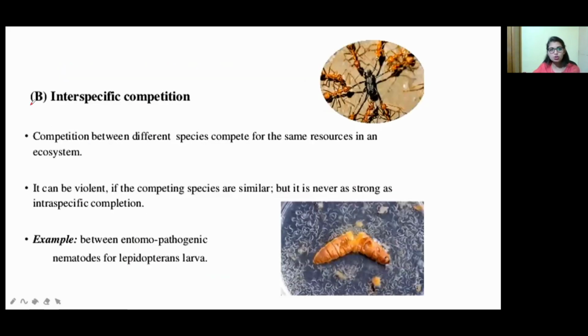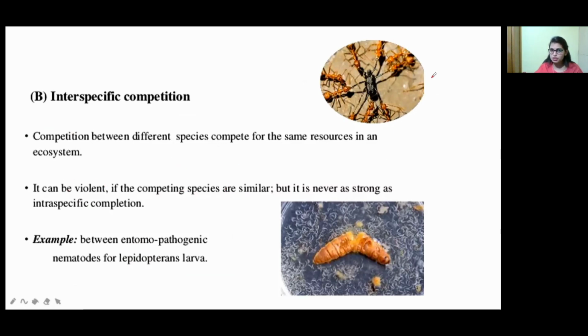The other thing is interspecific competition. Here, competition takes place between species that compete for the same resource. See, only the same resource is there, so there is competition between the species because of the food. It can be violent if the competing species are similar.